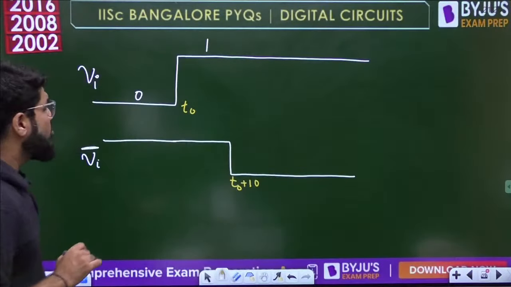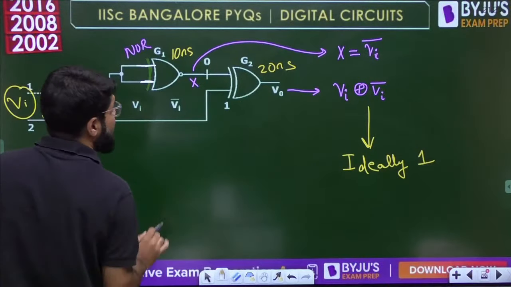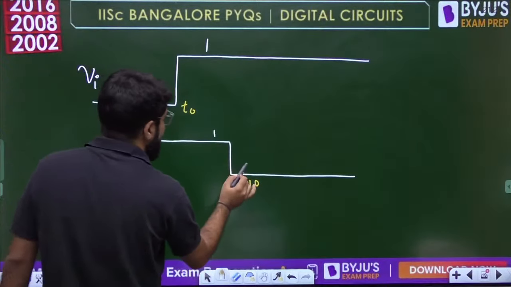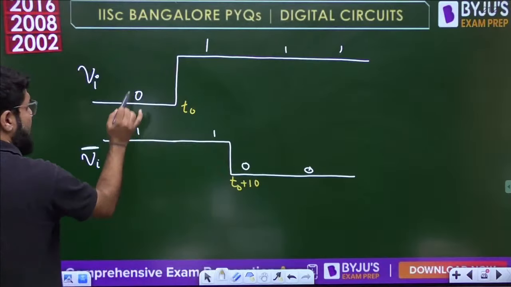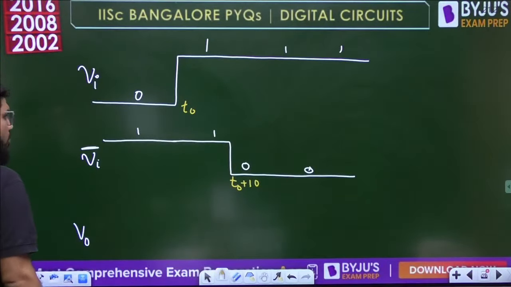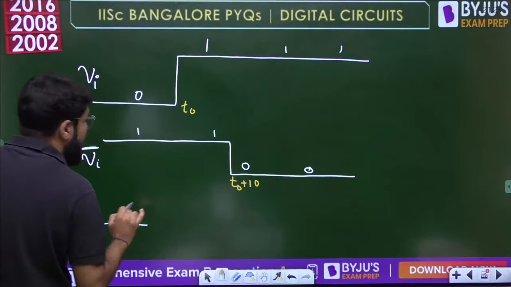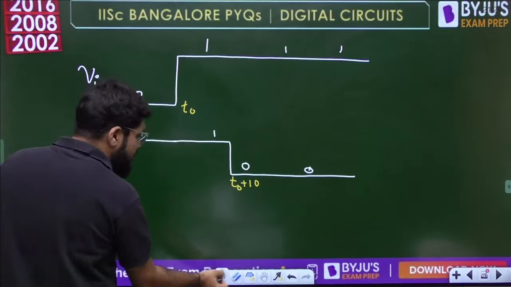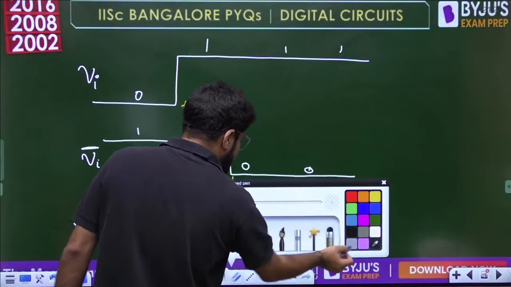Now let's go ahead. What is going to be next? Now we have to take the XOR of Vi and Vi bar. Now this is 1, this is 1, this is 0, this is 0. So 0 XOR 1, both are different, output will be high. Now I'm calculating the output V0. The output will start at high. But what is going to happen at this particular time? Pay attention. Let me draw this roughly.